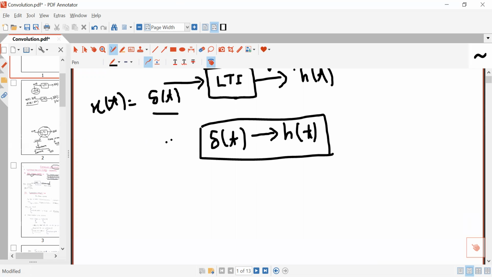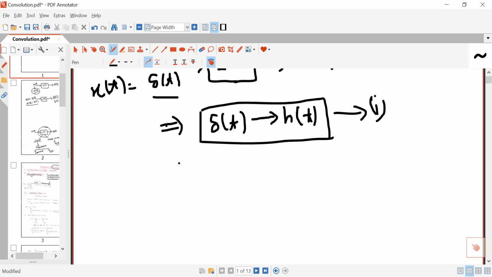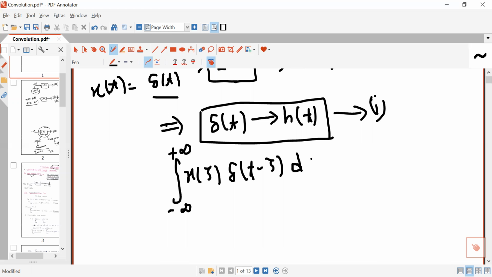Now, in the previous video, I have discussed the shifting theorem. You can take this as question 1. The shifting property, which I have discussed in the previous lecture, is: integral from minus infinity to plus infinity of x(tau) delta(t minus tau) d tau will be equal to x(t).